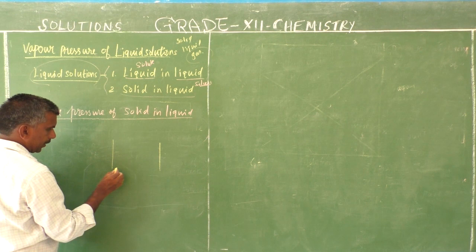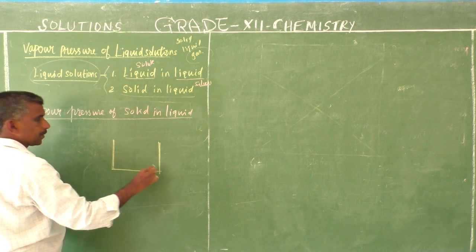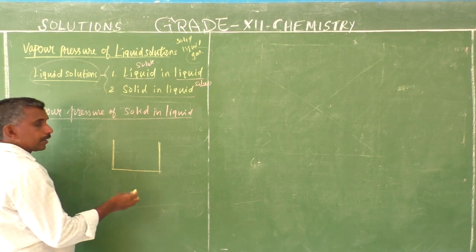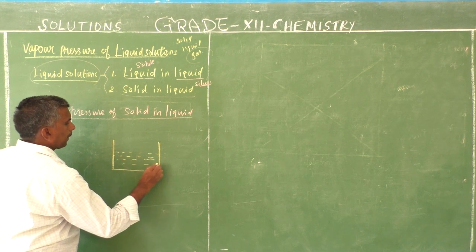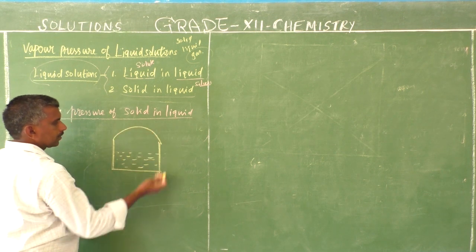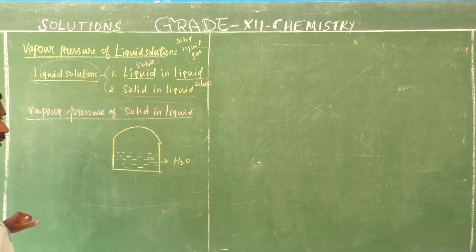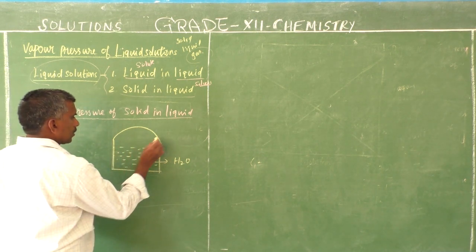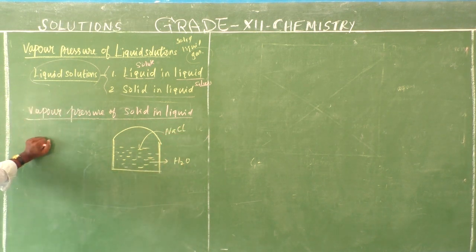You take one beaker. You fill this beaker with water. This is the solvent. What is the solvent? Water. You add a solid, that is sodium chloride.